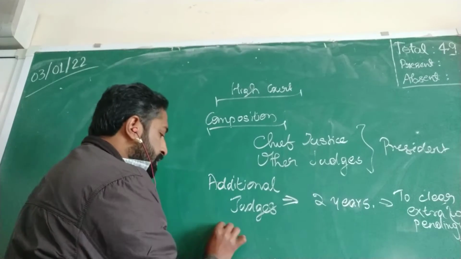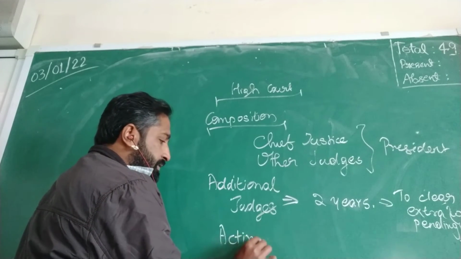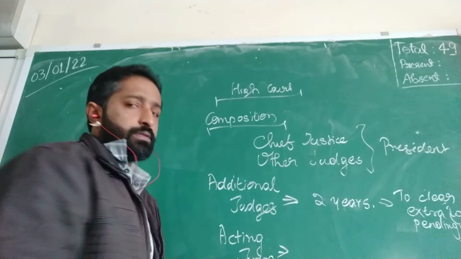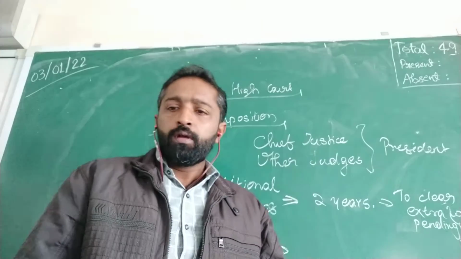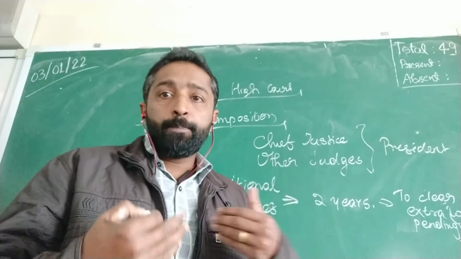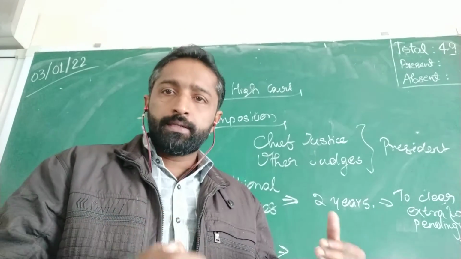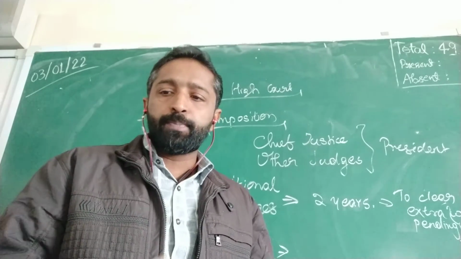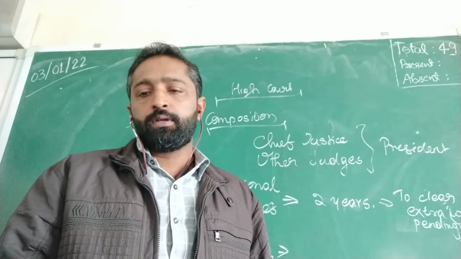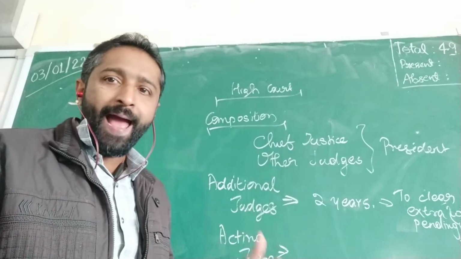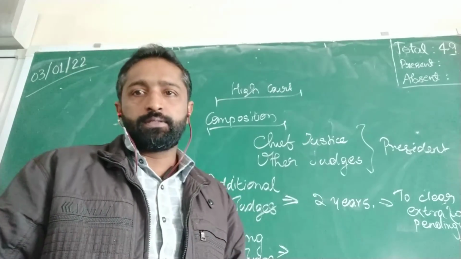And next, there will be someone called the acting judge. An acting judge is appointed when the permanent judge, that is the Chief Justice of the High Court, is absent temporarily or is unable to perform the duties. When the acting judge is appointed, he is appointed to act as the Chief Justice.